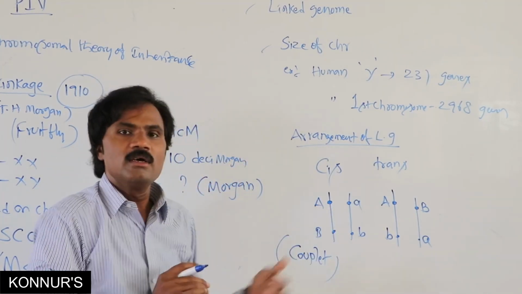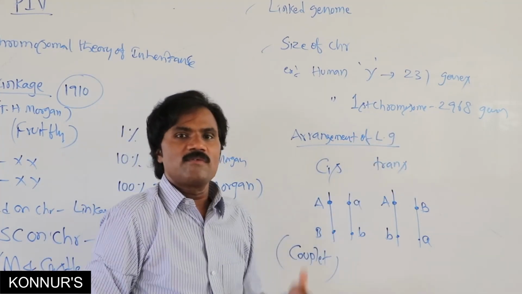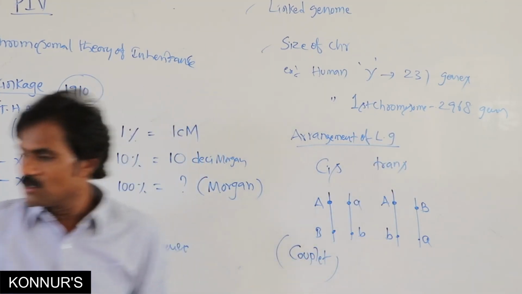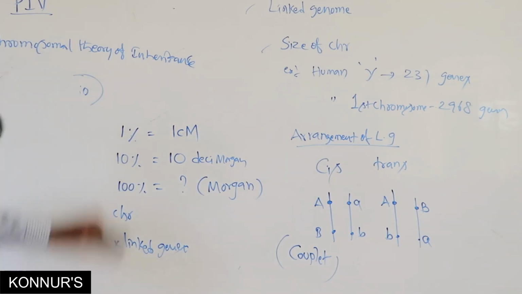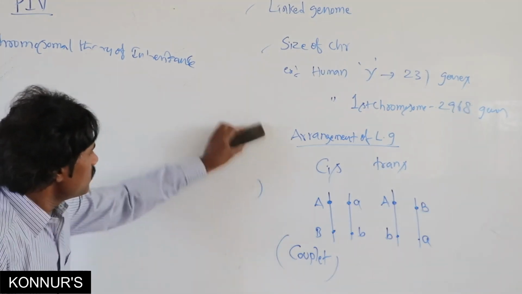Couplet arrangement. Then how many types of linked genes are present? Normally two types: complete as well as incomplete.